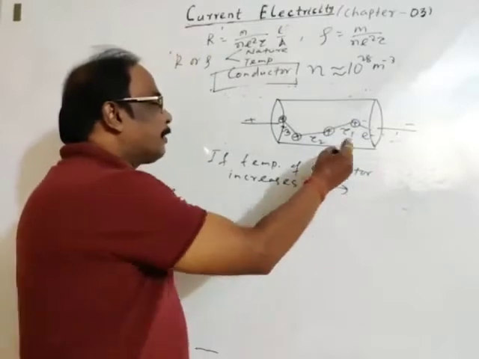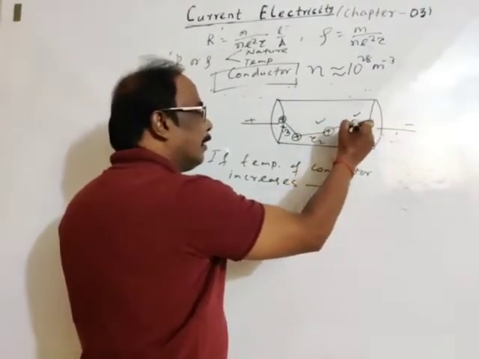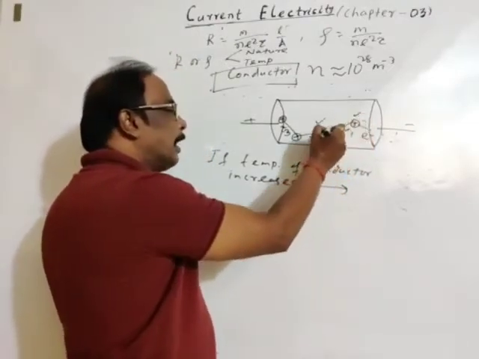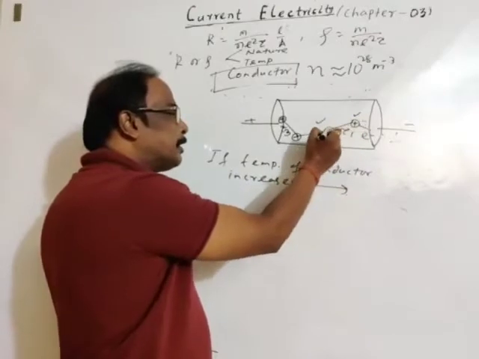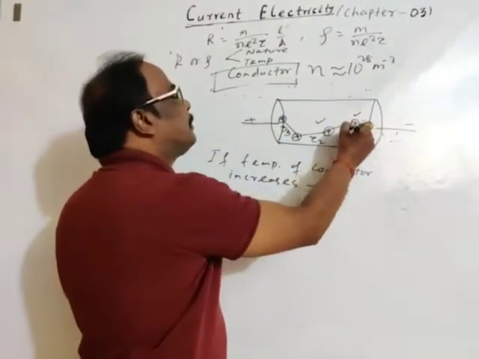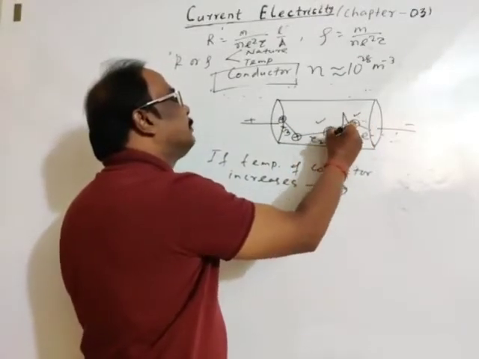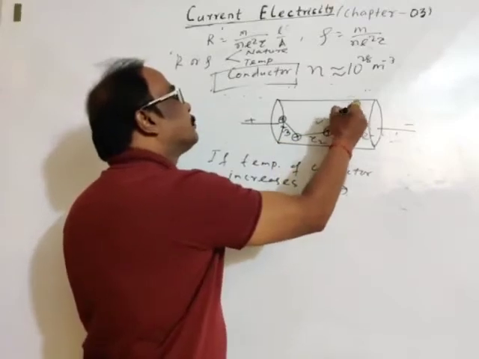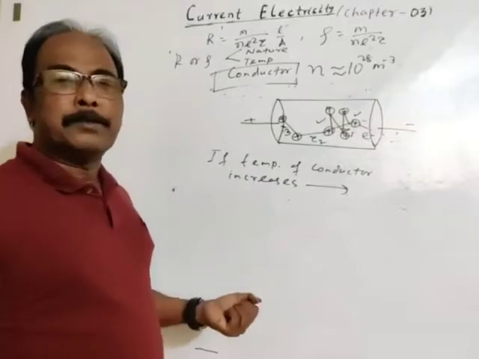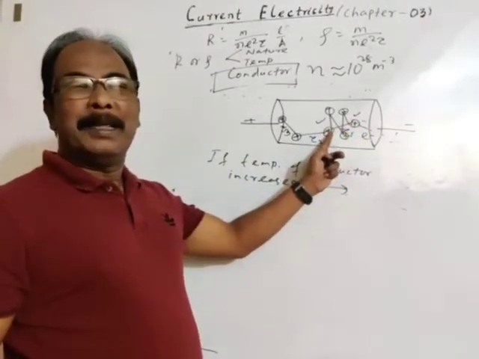Suppose this electron is colliding with this rest of atom, the positively charged ion, and again after this with this positively charged ion. But if the vibrational energy of this electron increases, it will not collide with this atom, but it will collide like this, positive, positive, positive. So the interval of time tau 1 will not be there.